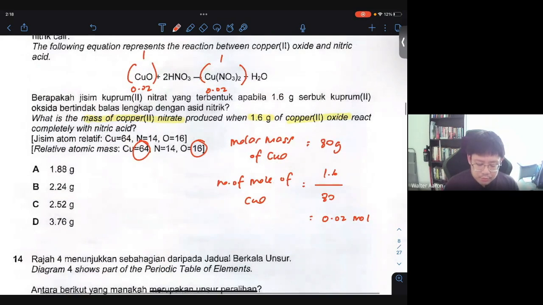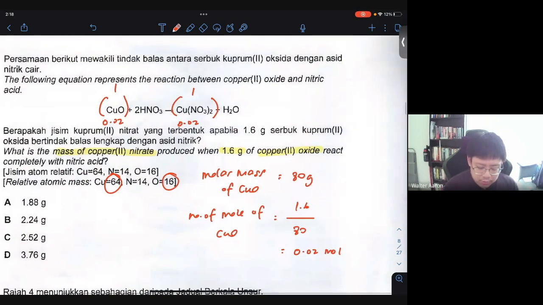So right now, what we do is calculate the molar mass of copper nitrate to get the mass of copper nitrate. So the molar mass of copper nitrate, let's see how much that is. We have 64 plus 28 plus 96, so 188 in total.